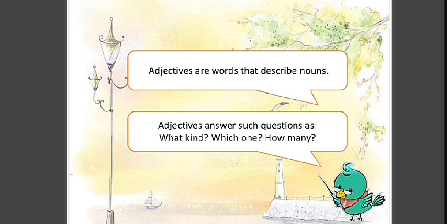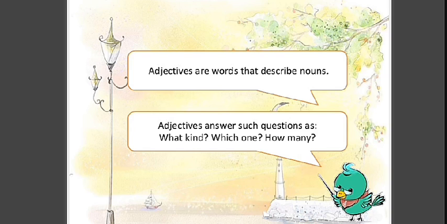Earlier we did adjectives, but today we'll talk about its kinds and types. The classification of adjectives we will discuss. So, for the recapitulation, adjectives are words that describe nouns. Adjectives answer such questions as what kind, which one, how many. In short, we can say that adjectives answer these questions.